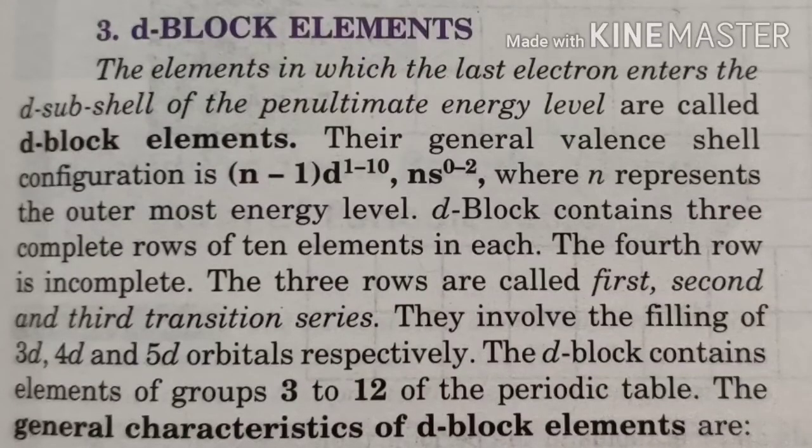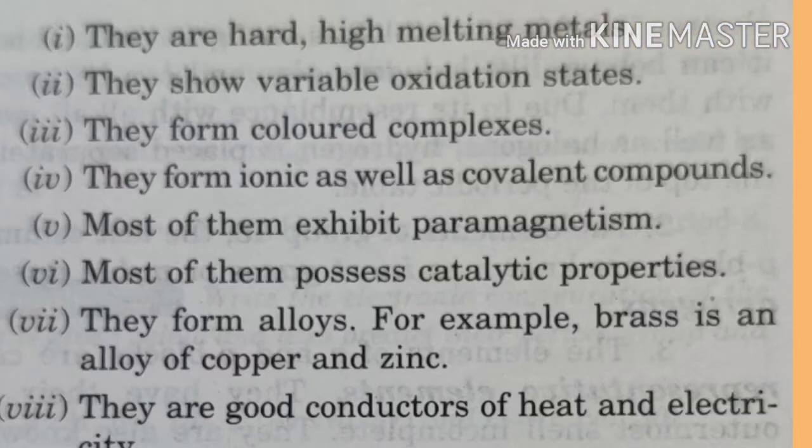The general characteristics of d block elements are: first, they are hard, high melting metals. Second, they show variable oxidation states. Third, they form colored compounds. Fourth, they form ionic as well as covalent compounds. Fifth, most of them exhibit paramagnetism.